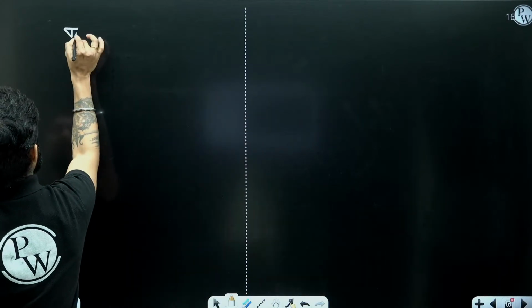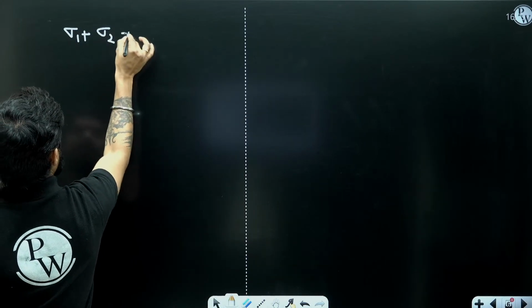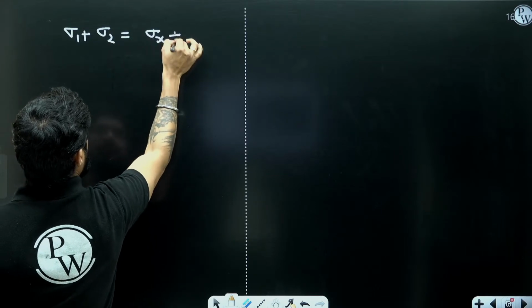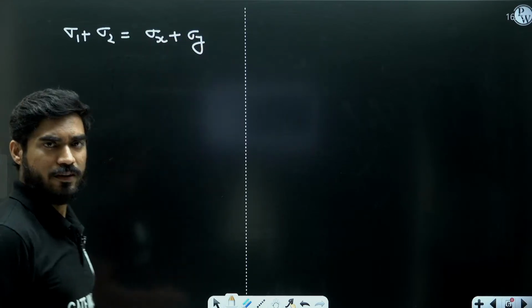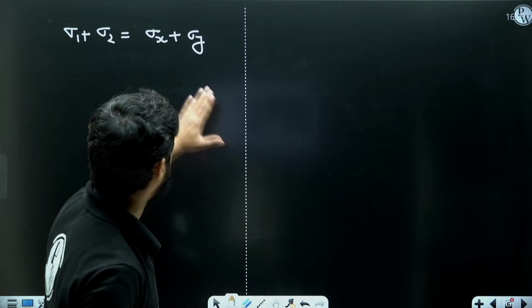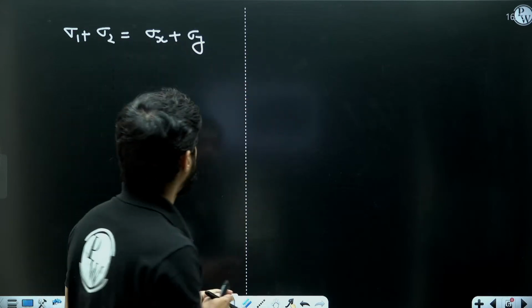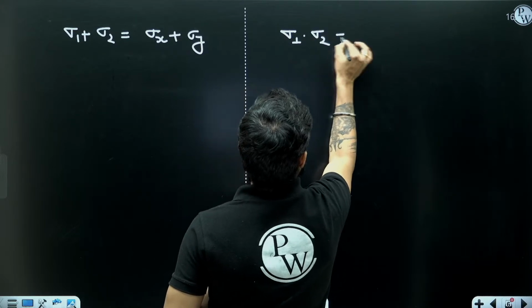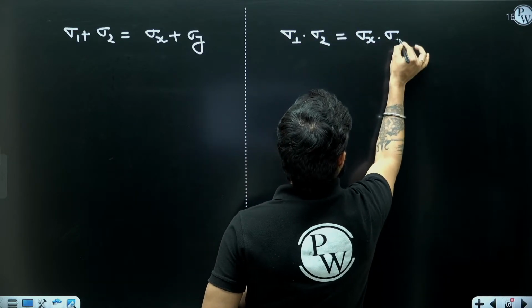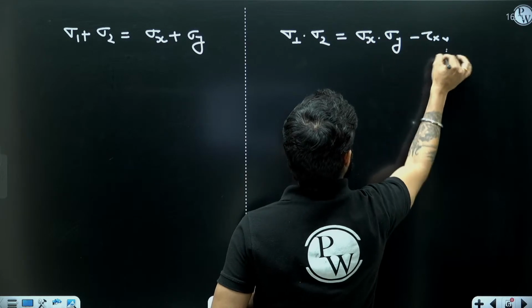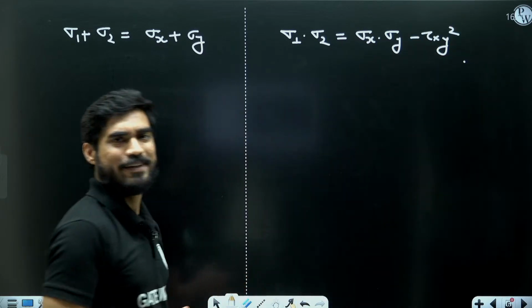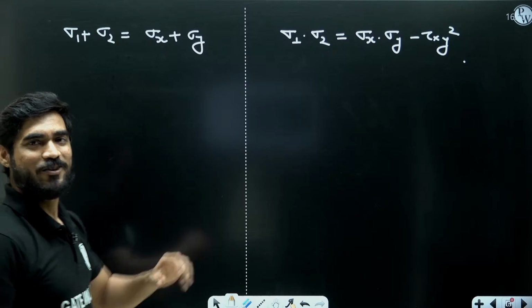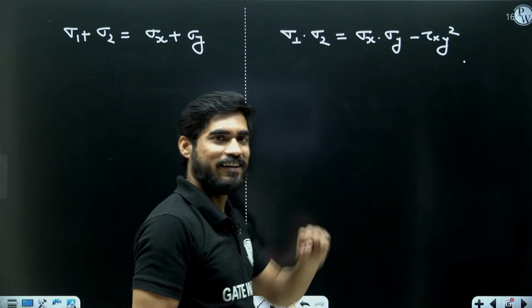The first one is sigma 1 plus sigma 2 equal to sigma x plus sigma y, right? The sum of principal stresses is equal to sum of normal stresses, and sigma 1 into sigma 2 equal to sigma x into sigma y minus tau xy square. The product of principal stresses is equal to the determinant of stress tensor, right?